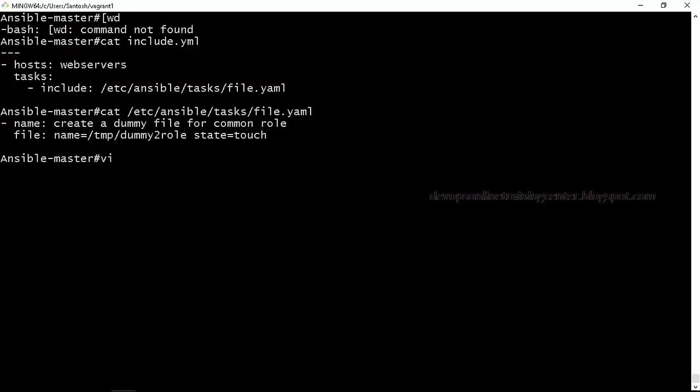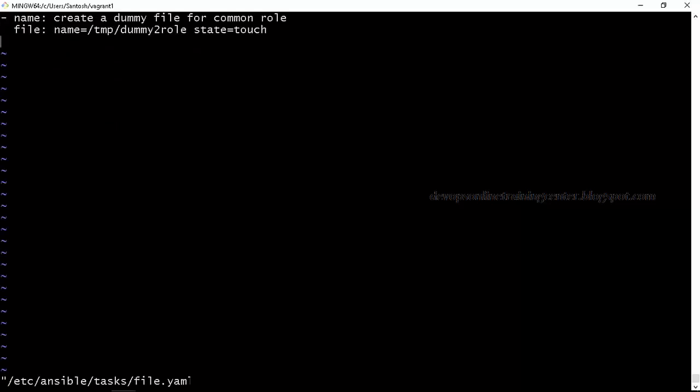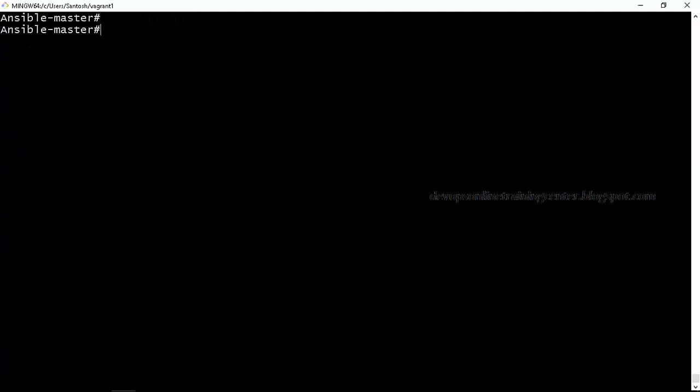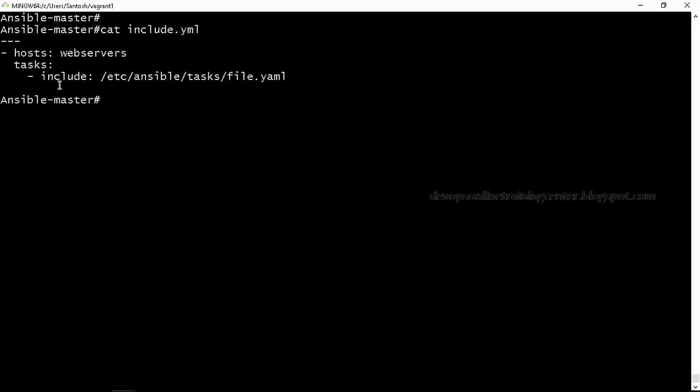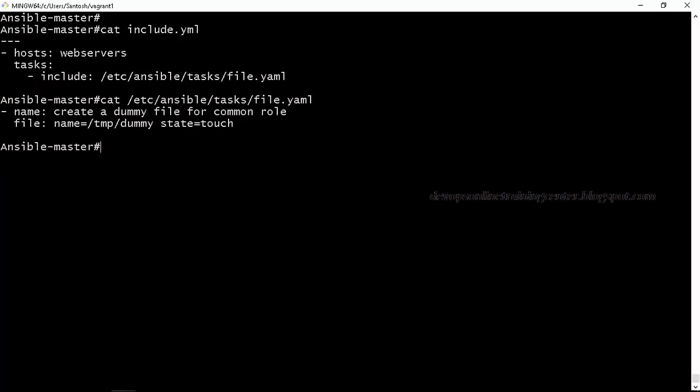So we'll try to create a dummy file using file.yaml. I'll change the file: temp dummy, state equal to touch. What this will do is, this file module will touch a file called temp dummy on the agent. Okay, so we'll execute this. Where is my actual playbook? This is my actual playbook, in which I'm including the file. What is there in the file? It will just touch a file called temp dummy on the agent.